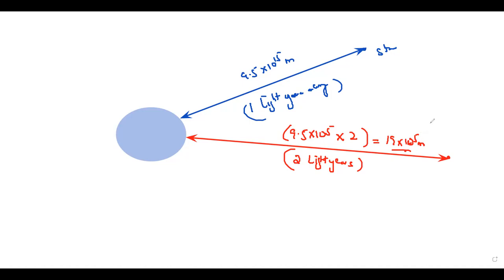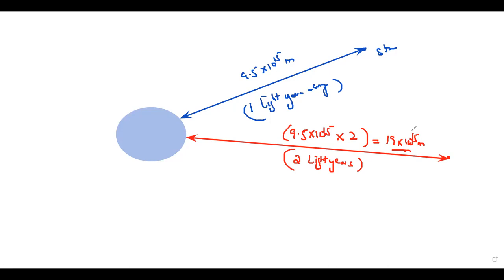If anything is 3 light years away from us, we multiply 9.5 exponent 15 by 3. If something is 4 light years away from us, 9.5 exponent 15 meters multiplied by 4.